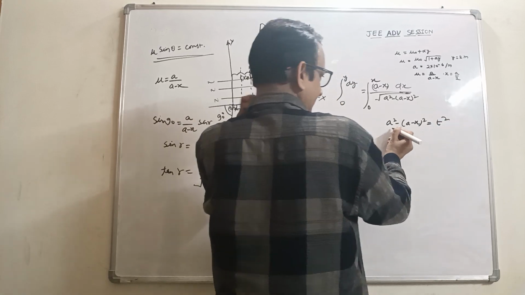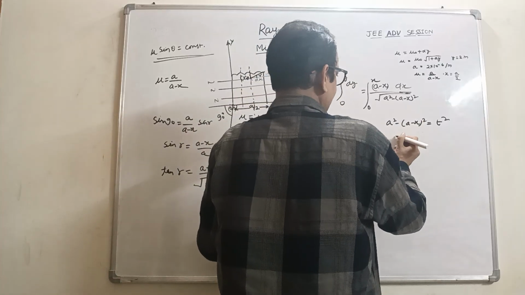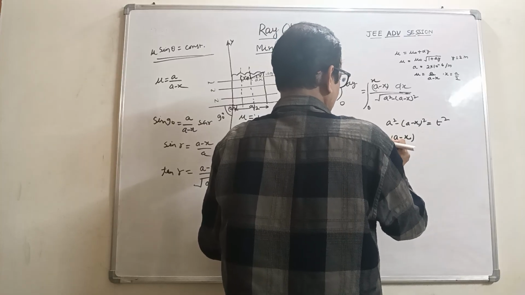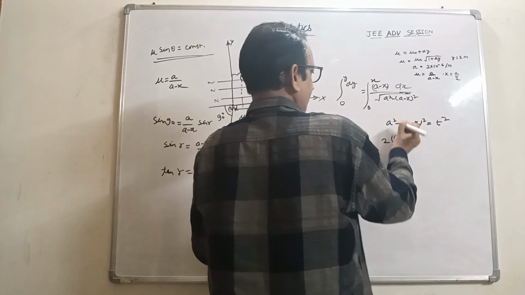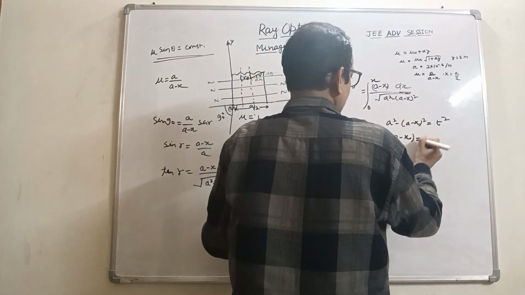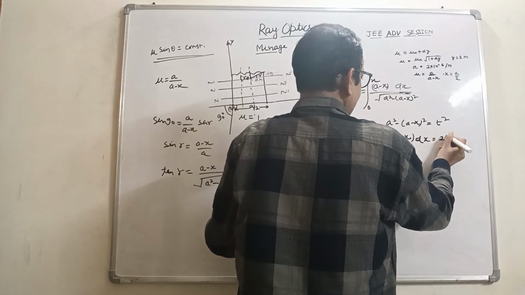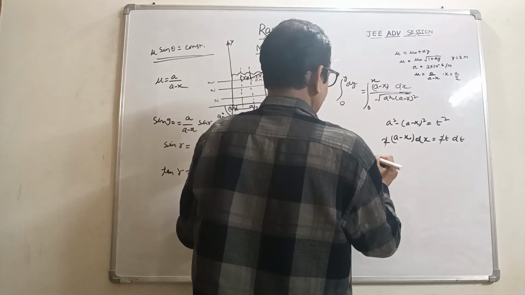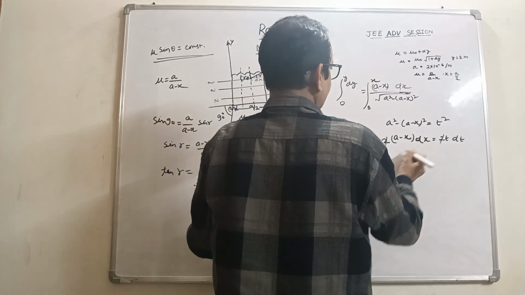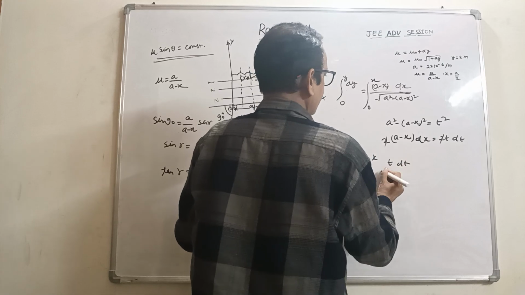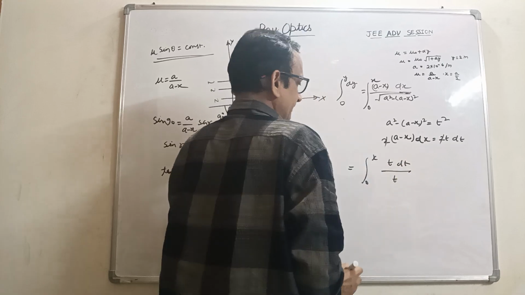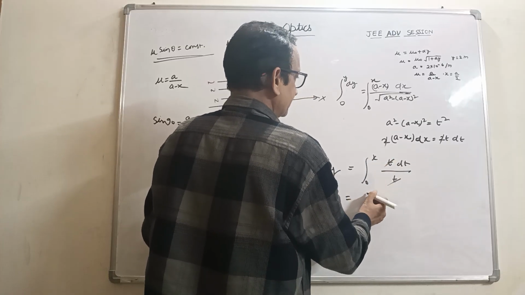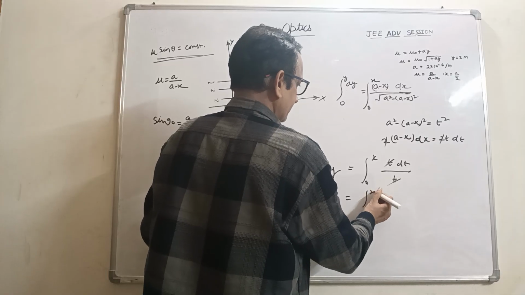Differentiating this term, a square differentiates to 0, and minus 2 times a minus x times minus 1 becomes plus, so this becomes 2 a minus x dx equal to 2t dt. The 2 cancels, so putting the limit 0 to x, it becomes dt, and t cancels out, so y becomes the integral of dt, that is t from 0 to x.